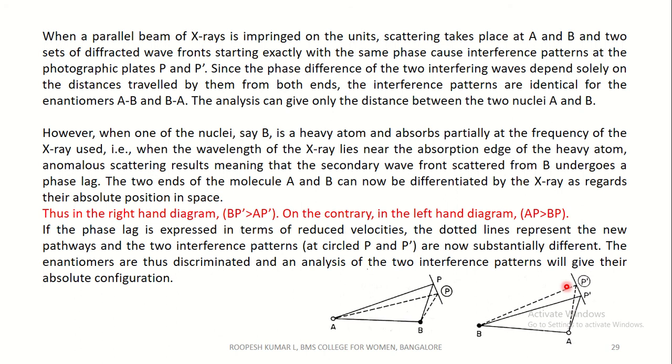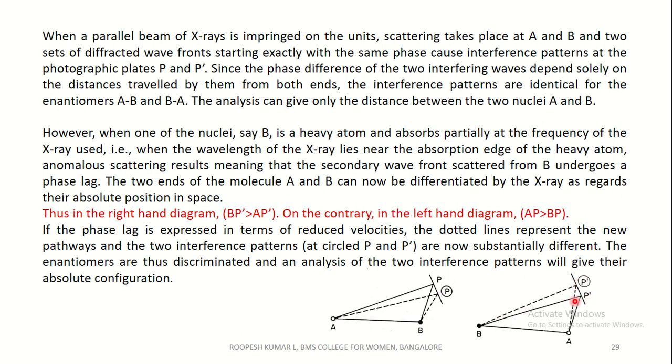That means the diffracted rays from B have not only to travel a longer distance to reach P dash, but have already suffered a phase lag. And this is the phase lag you can see here.